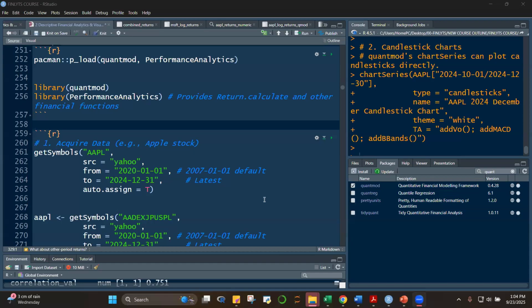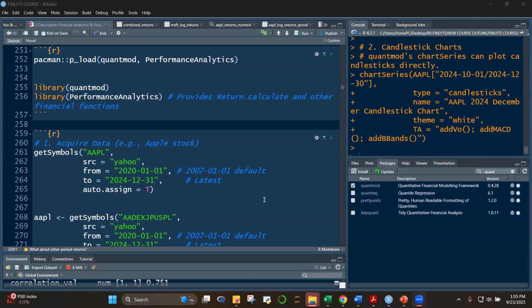Good afternoon, everyone. Today we're going to continue our discussion on the packages quantmod and PerformanceAnalytics in order to generate your returns, whether it's simple or discrete. Another name for simple is discrete returns, or your log returns, also known as continuous returns.